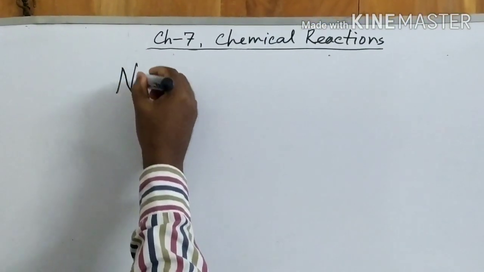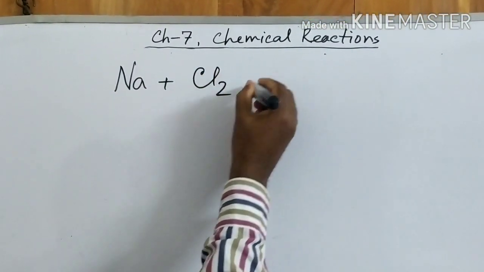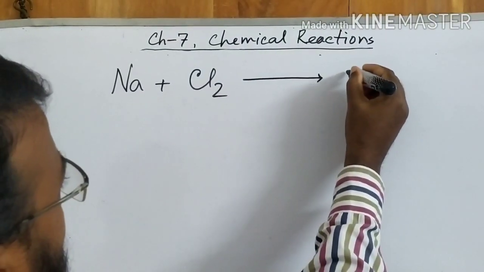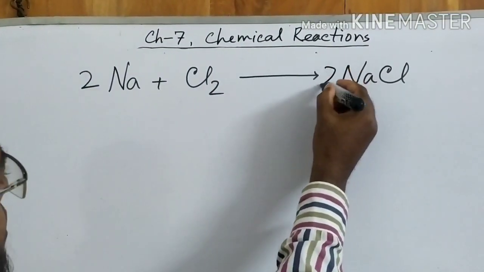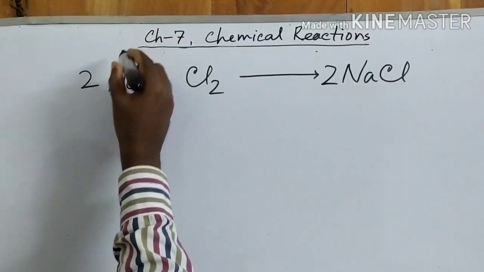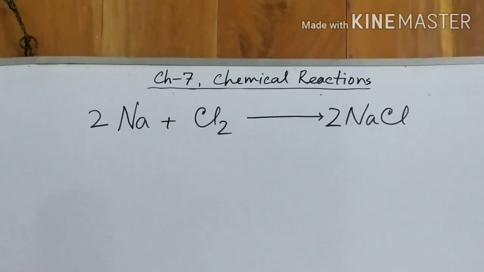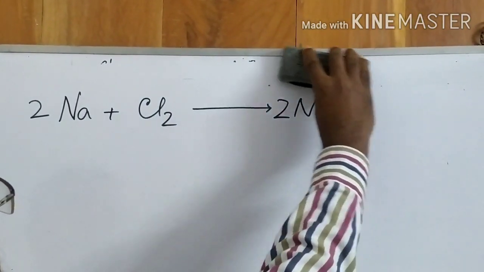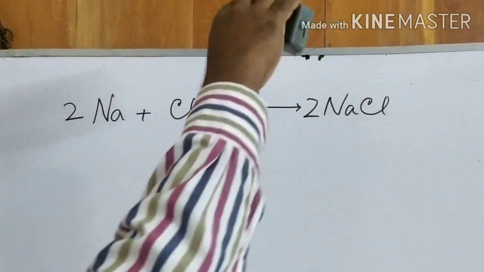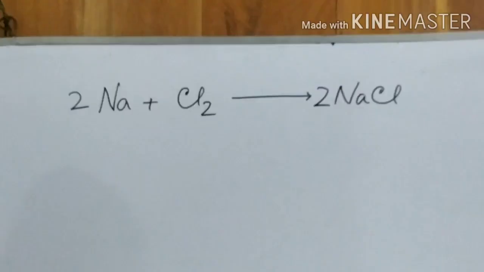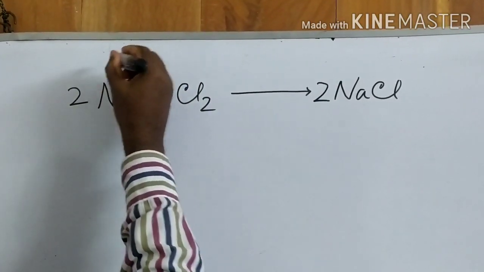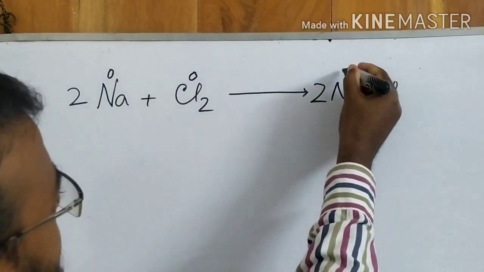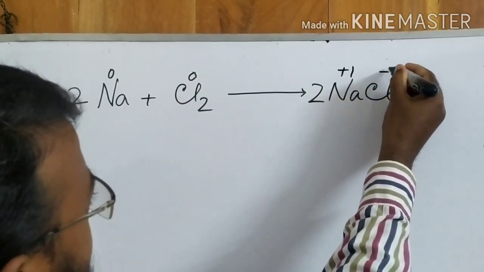Okay, now everybody see the board. Sodium plus chlorine, it reacts together and produces sodium chloride. If I balance, here will be 2, then it will be 2. Now the oxidation number of sodium is 0 and chlorine also 0, and here the oxidation number of sodium is +1 and chlorine is -1.